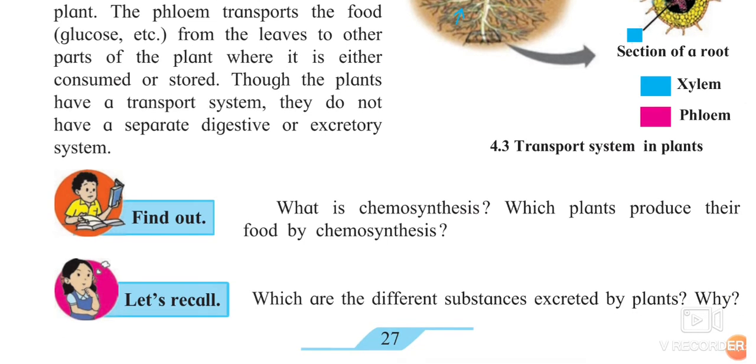Okay. So what is chemosynthesis? Chemosynthesis means preparing food in the presence of hydrogen and methane. Which plants produce their food by chemosynthesis? It will be an activity or homework for you all. Okay.